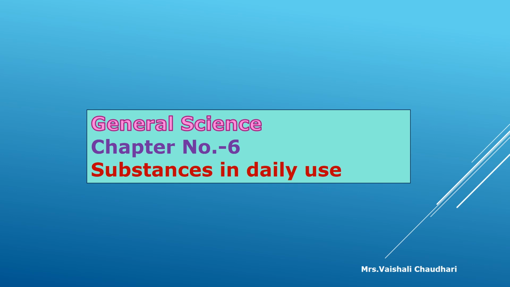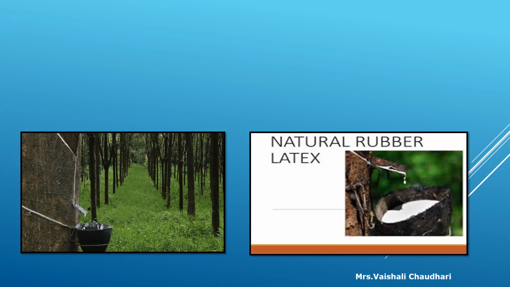Today we will be learning the remaining part of chapter 6, that is substances in daily use. Production of substances. In that we are going to see rubber.